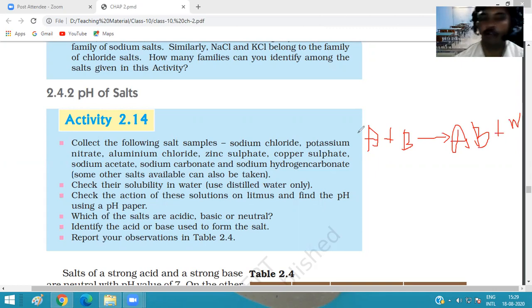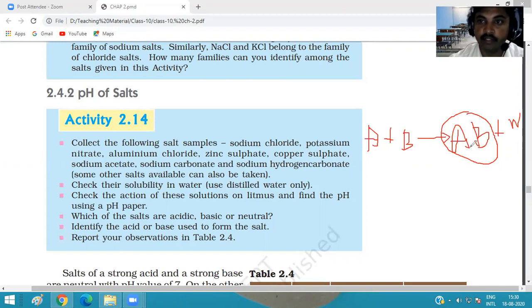So it is the example of a neutralization reaction in which salt is formed.